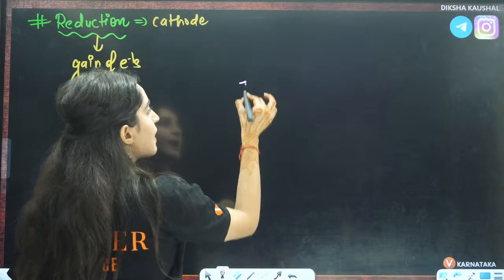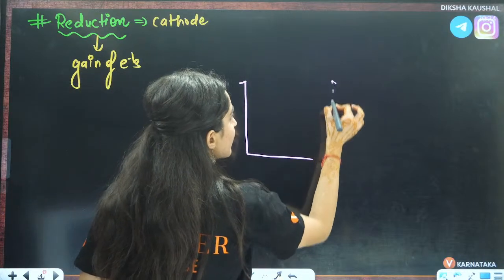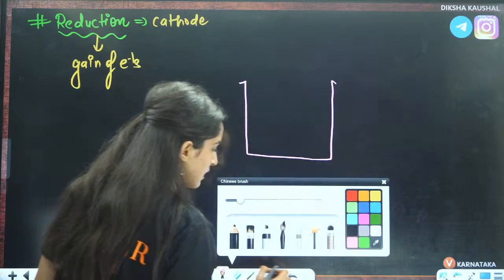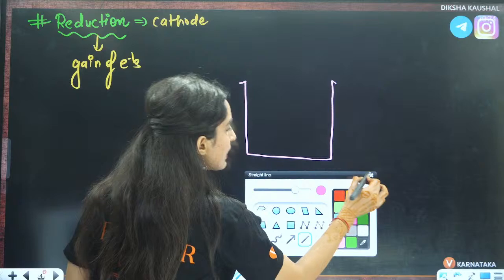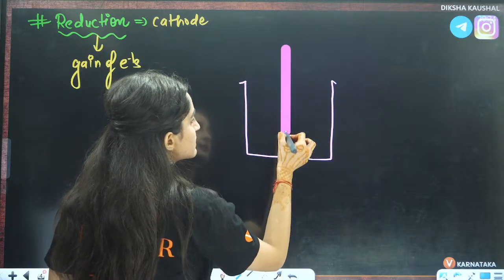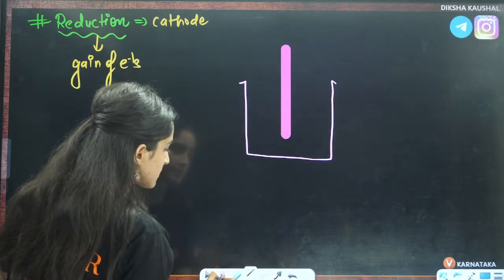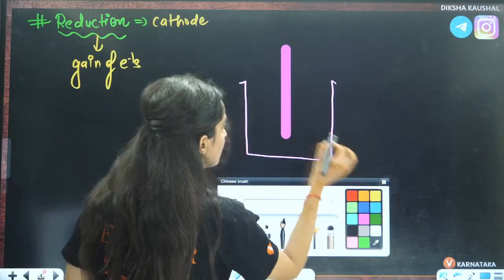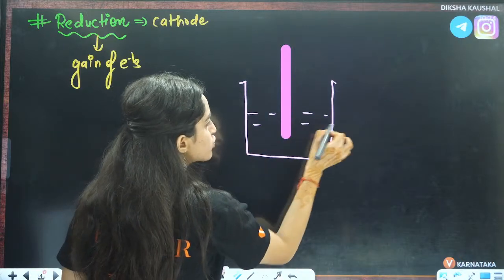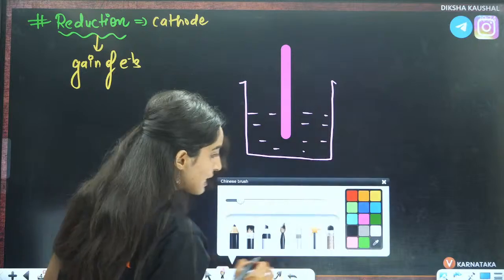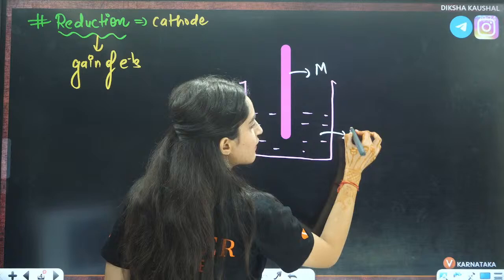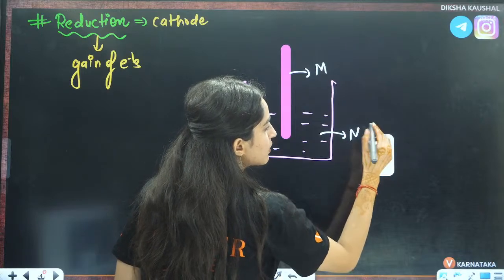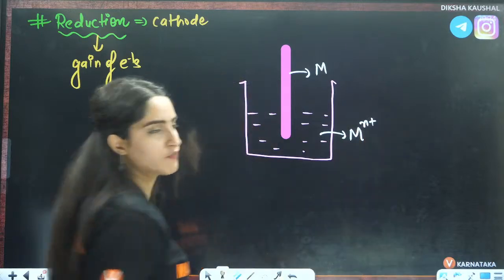So now, for example, you have this thing, and there is this electrode. Now you need to tell me what we are going to do here. Again, I am saying the same thing, that we have an M electrode, and we have M^n+, not manganese.